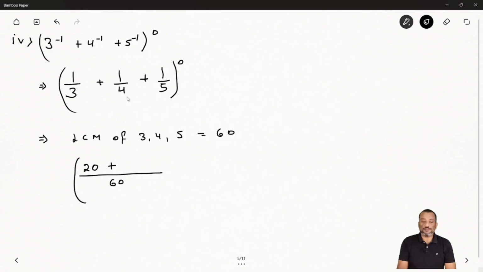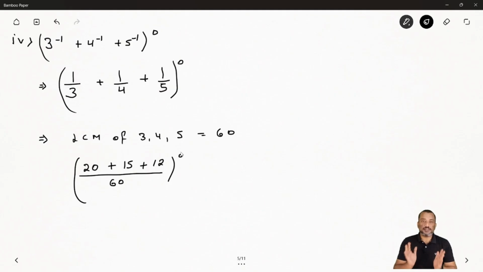Same with 4: 60 divided by 4 gives 15, and 15 will multiply with the 1, so you get 15. And 60 divided by 5 gives 12, and 12 will multiply with the numerator, so you write 12. If you want detail about fractions, you can check out our fraction video, where we have explained fractions in detail.